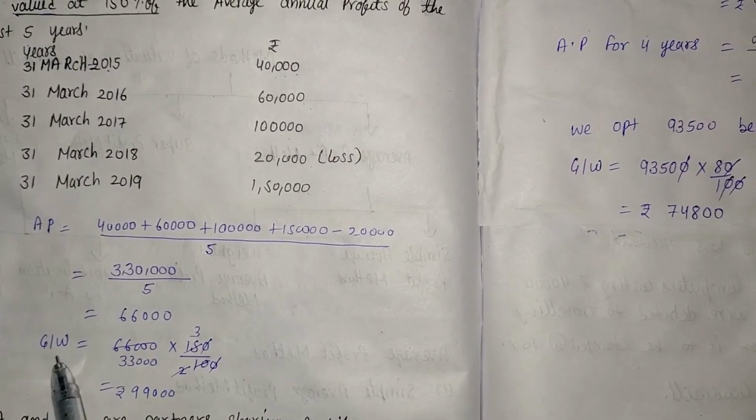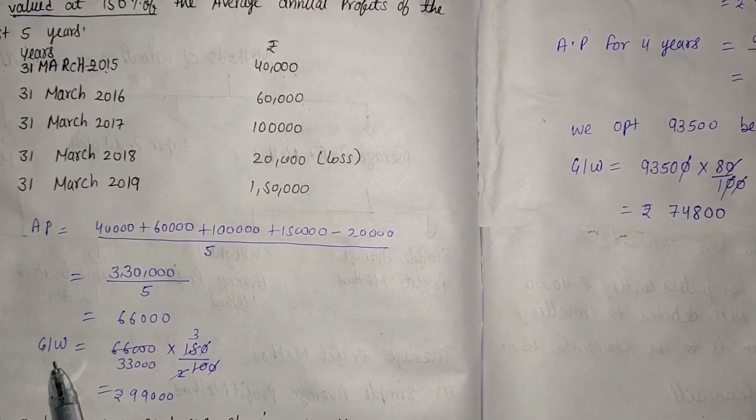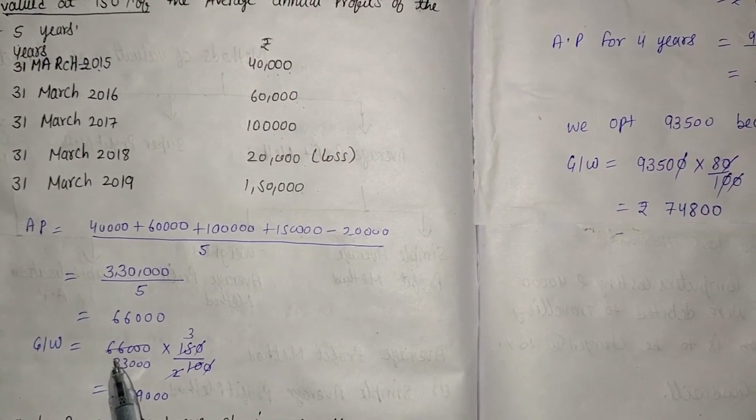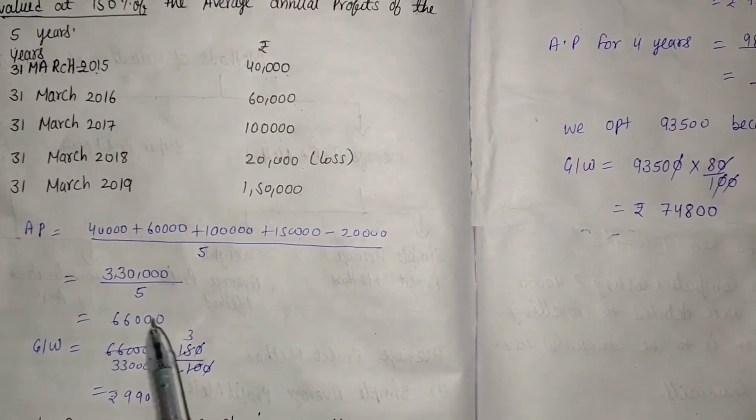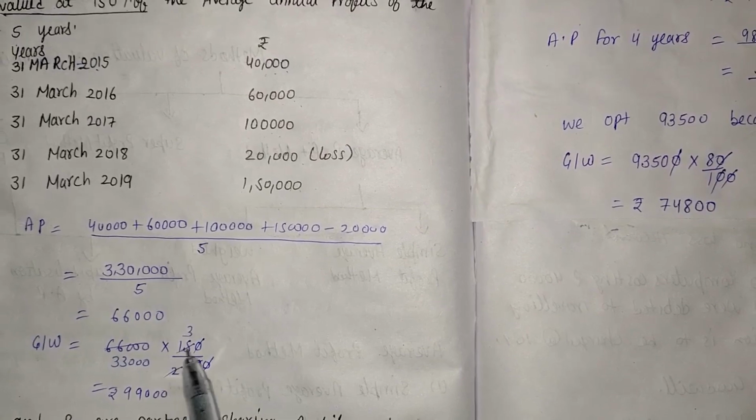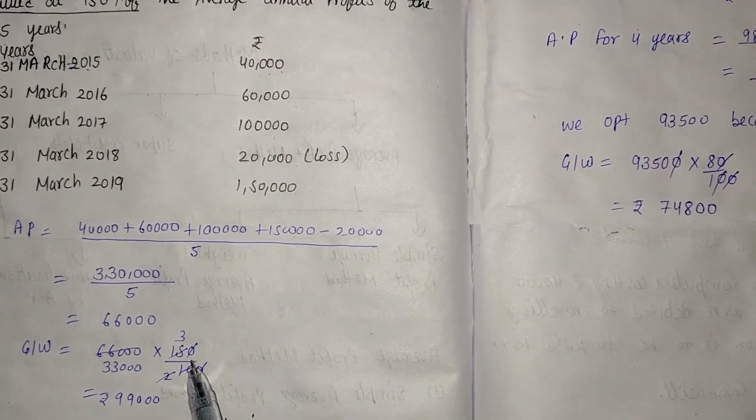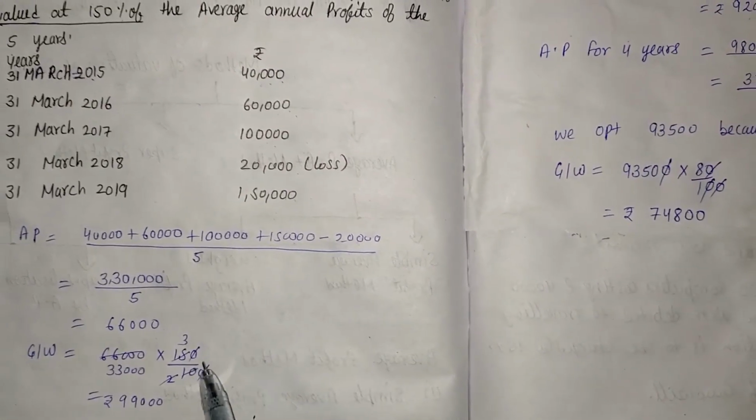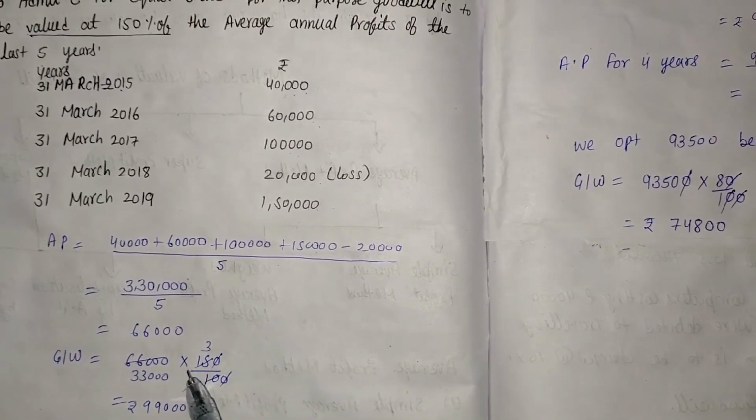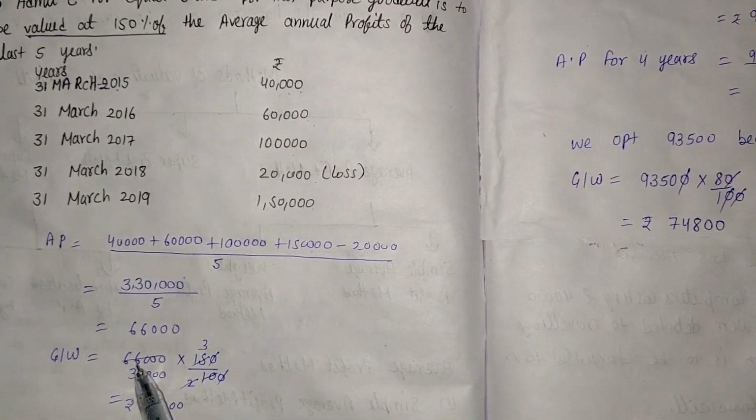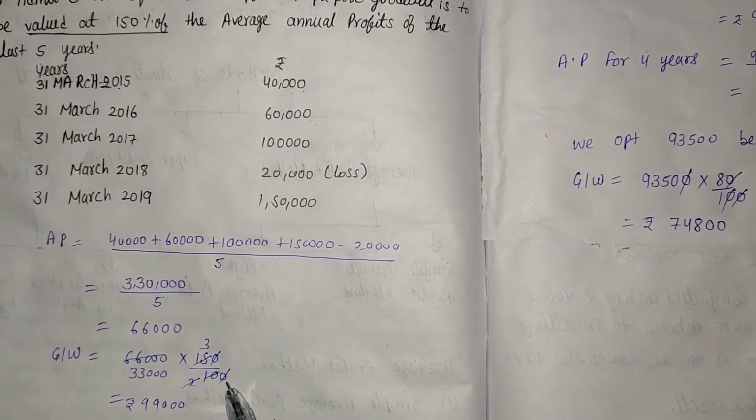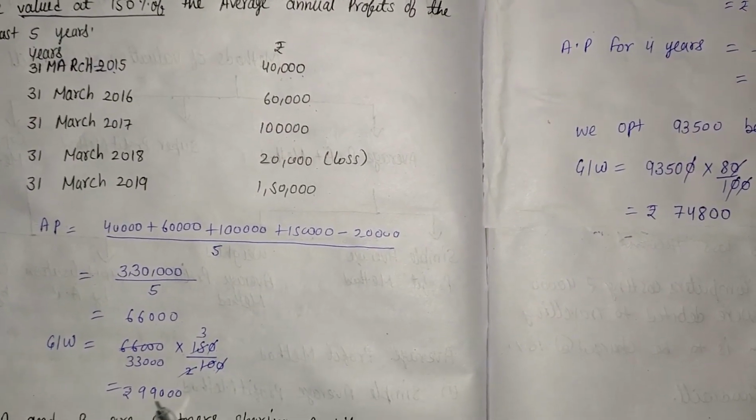After that, second step is goodwill. The goodwill is calculated by the formula average profit. Average profit we had already calculated, that is rupees 66,000, and multiply number of year purchase. The number of year purchase that is given with the term valued, that is 150%. So 150 divided by 100. So 66,000 multiply 150 divided by 100. So we are getting 99,000.